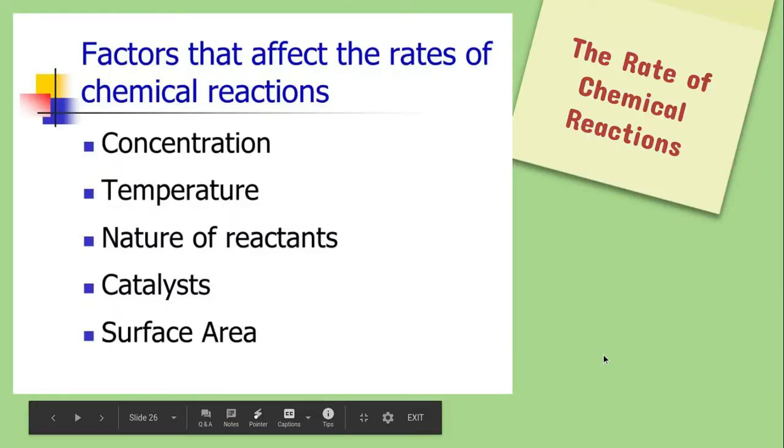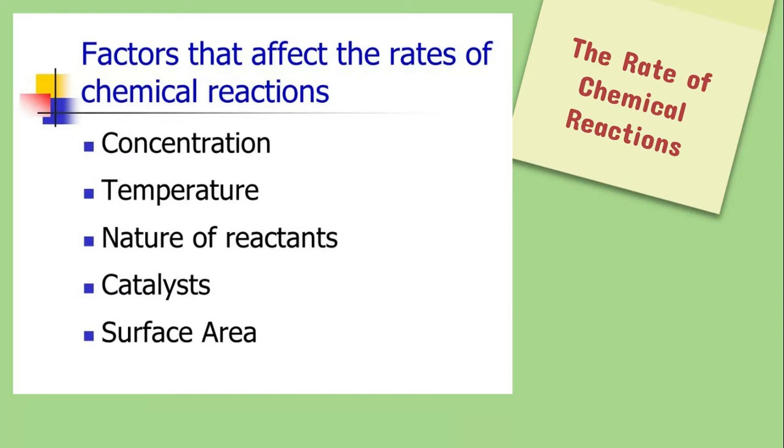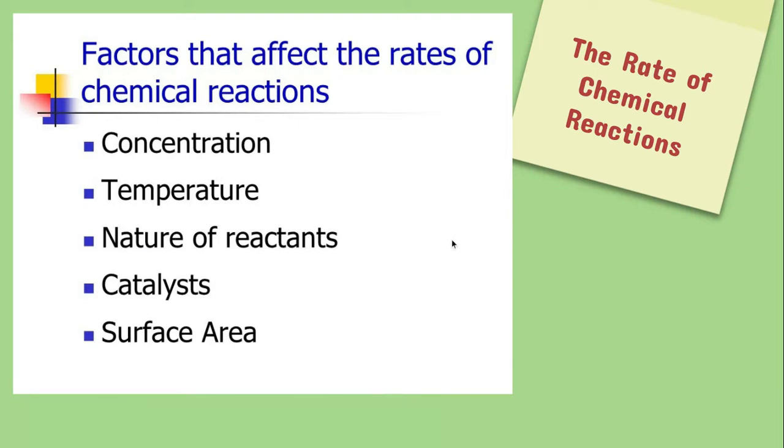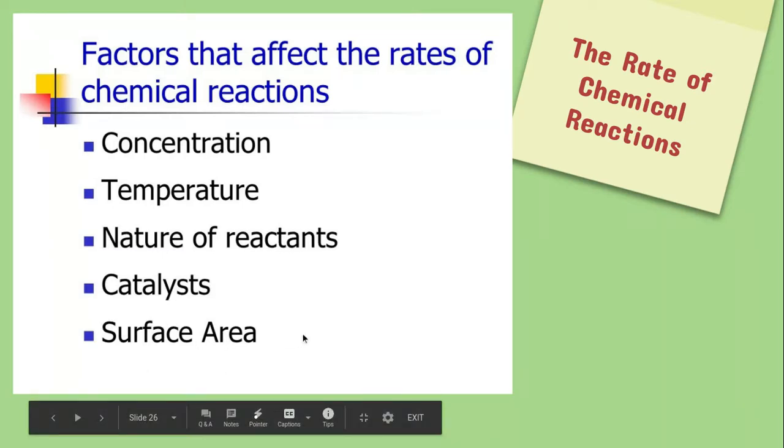Now, there are some factors that do affect the rates of chemical reactions, and I will demonstrate some of these next week. Concentration. Obviously, if I have a lot of acid, it's going to break something down a lot more than it would with a little bit of acid. The higher the temperature, because molecules are moving faster, the rate of breaking down is going to happen quicker as well. What the reactants are, how tightly their bonds are together, what our catalyst is, what's causing this reaction to occur, and how much surface area is exposed. And again, a lot of these I'm going to review on Monday or Tuesday, and I'll do some demonstrations that show you kind of how these work.